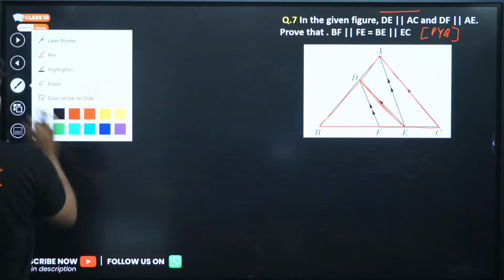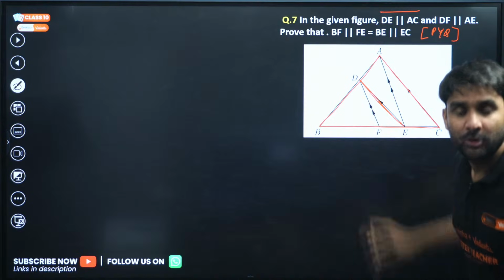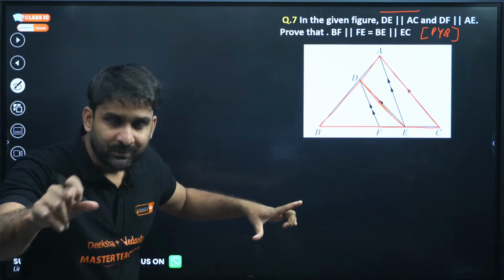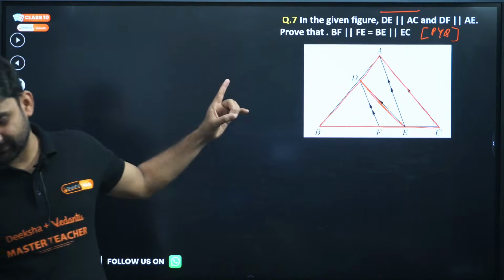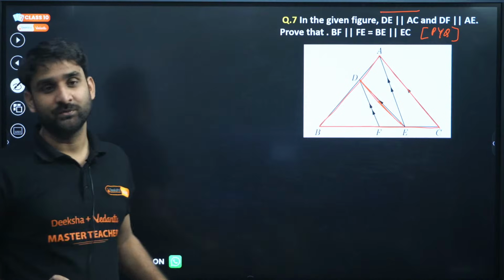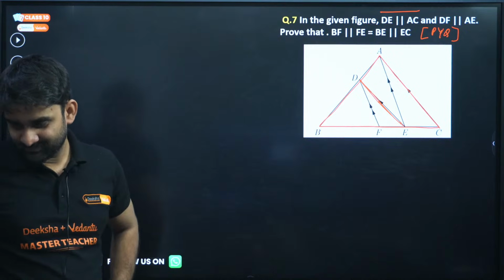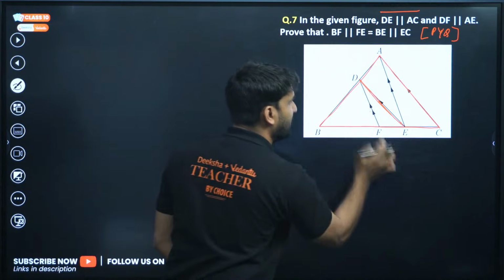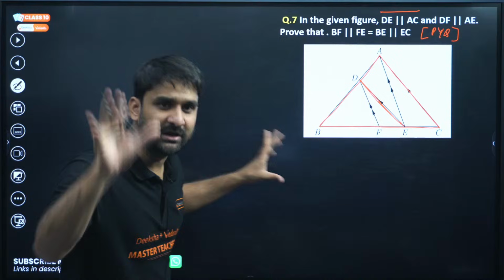Okay, my dear, just listen to my words. If DE is parallel to AC, please focus only on the triangle in which DE and AC are present. Don't look at any other portion. I have already highlighted it using red color. So don't look at DF and AE. Please ignore them for just a while. Only focus on the triangle in which DE and AC are there.